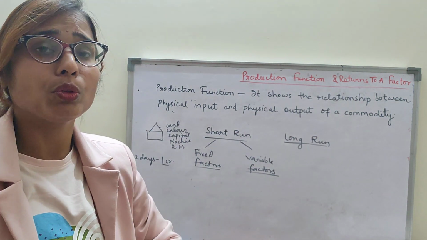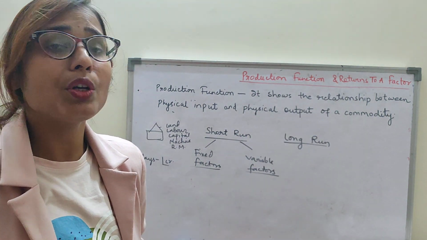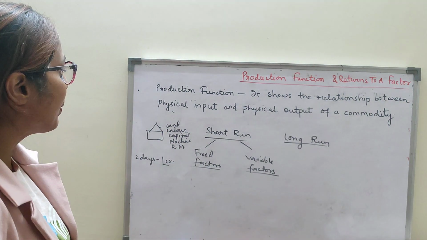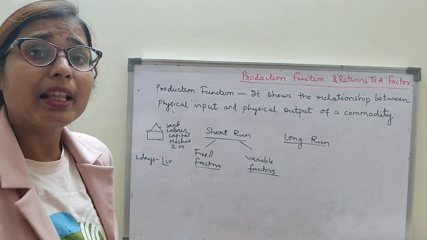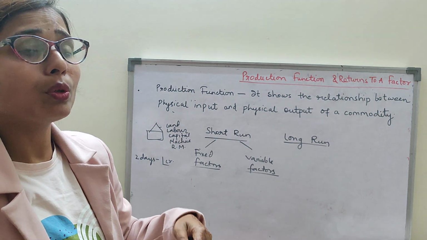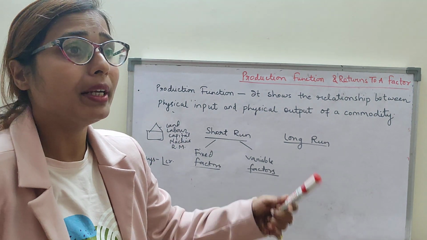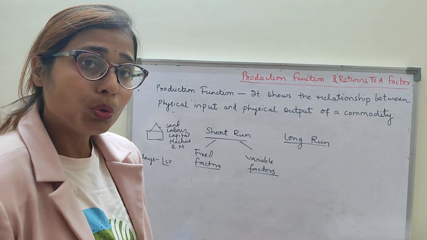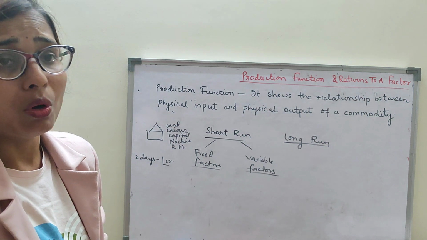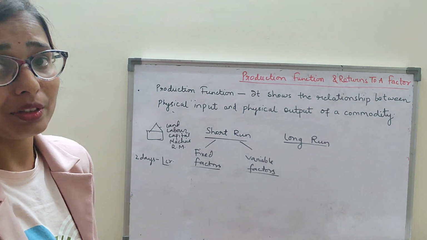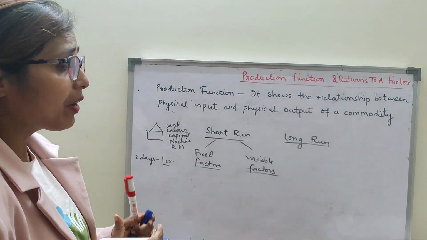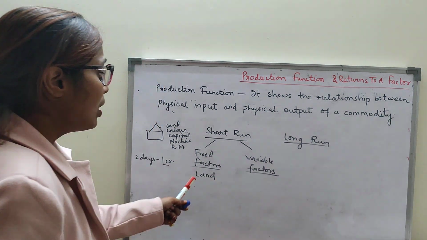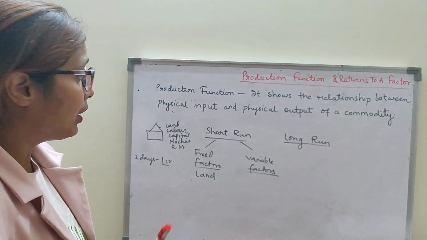Suppose you are the producer and you need to produce 1 crore t-shirts. What things can you arrange within 2 days? Within 2 days, can you arrange the land? Suppose you want to produce the t-shirts in a new building, so you need land. Within 2 days, can you arrange it? No, we cannot arrange land so fast, because land is a fixed factor and we cannot arrange it so easily.